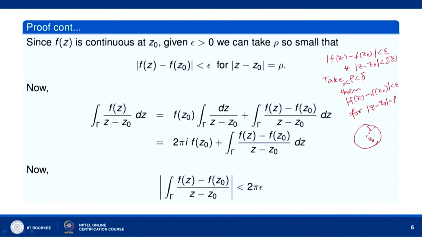Okay, and the rho we have chosen to be less than delta. So, this circle gamma which we have drawn is this.